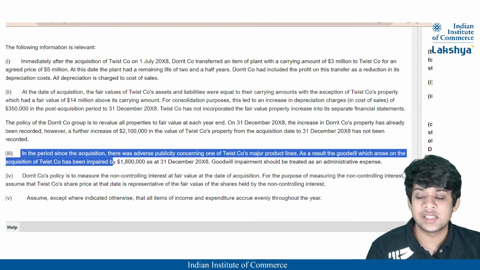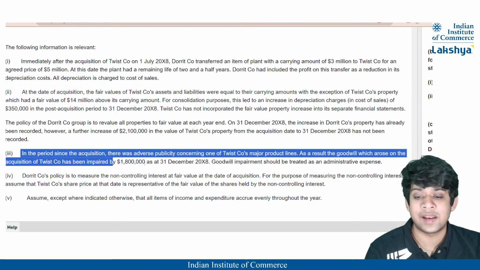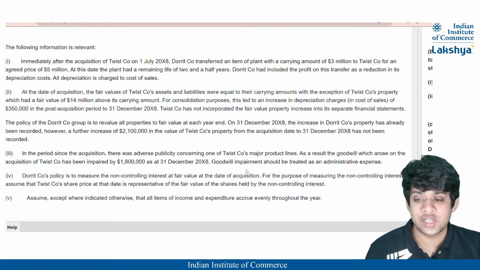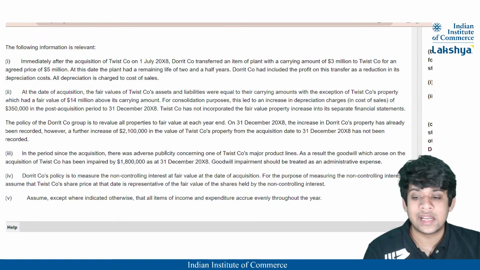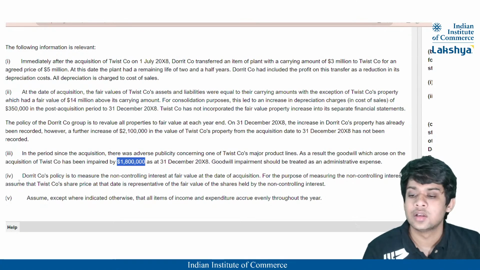In the period since the acquisition, there was adverse publicity concerning one of Twist Company's major product lines as a result of which the goodwill which arose on the acquisition of Twist Company has been impaired by 18 lakh as at 31st December 2008. Goodwill impairment should be treated as an administrative expense, right? So there is a goodwill impairment, and it is going to be charged, that is going to be 18 lakh in our working note 3, right?